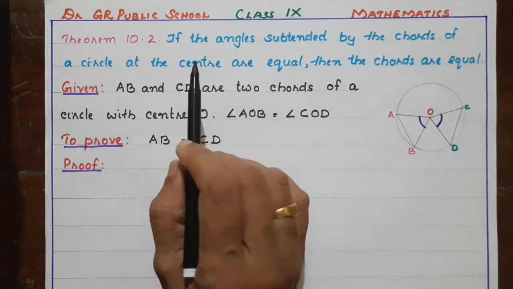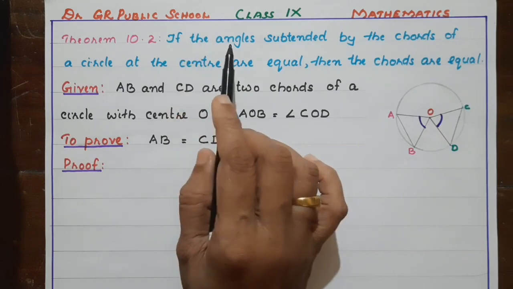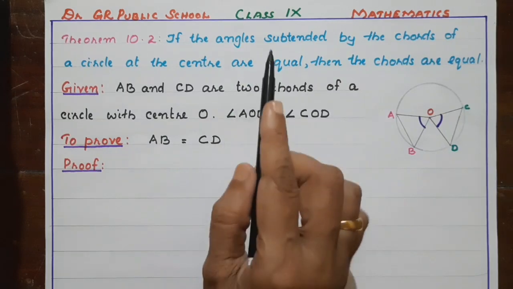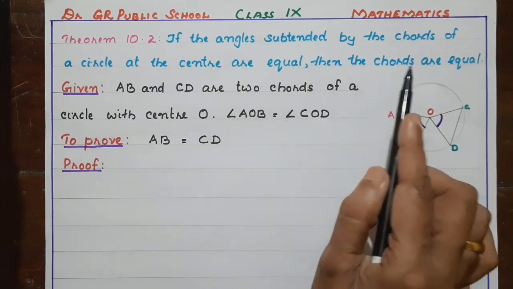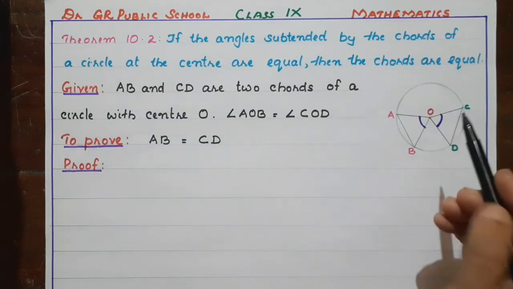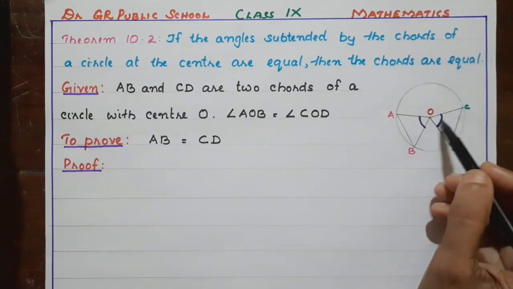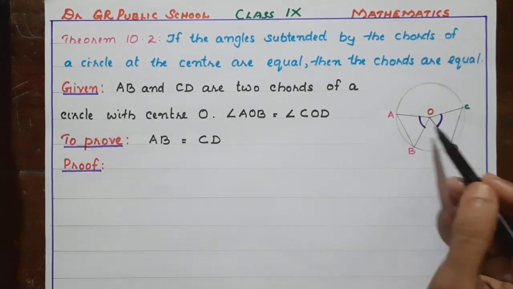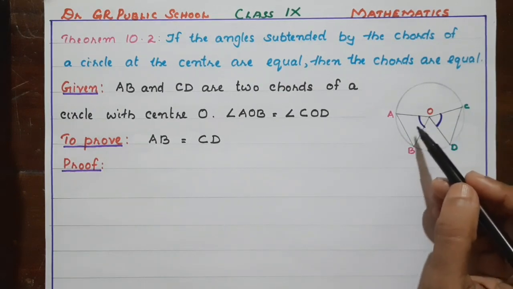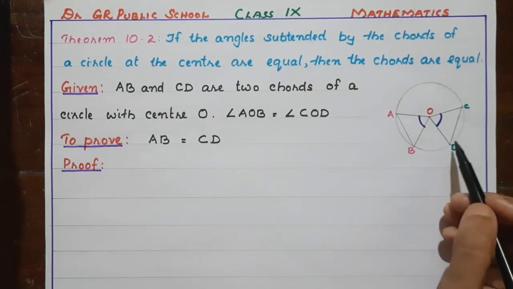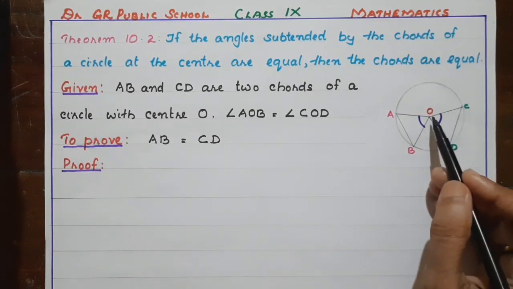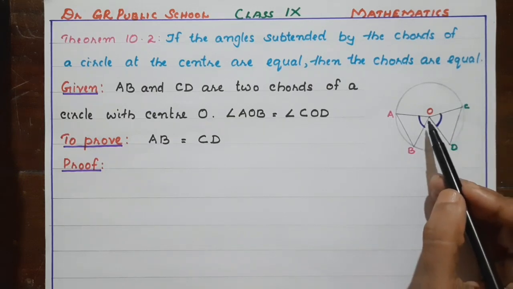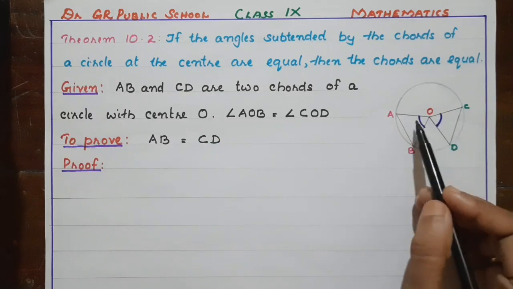So what is the meaning of this statement? If the angles subtended by the chords at the center are equal, then the chords are equal. See here, these two angles are equal. What are these angles? AOB and COD. AOB is an angle subtended by the chord AB and COD is also another angle subtended by the chord CD at the center O. It is given these two are equal.